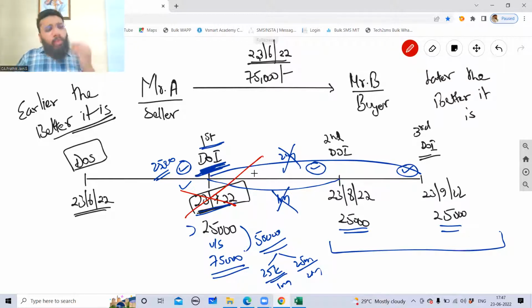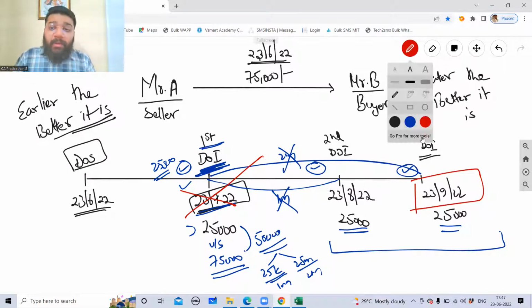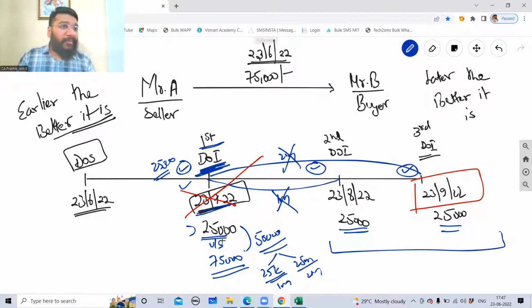Then Mr. A is telling, okay, then you tell me which date you want me to pay. Mr. B says that I will pay the entire 75,000 rupees on 23rd of September. Do you think A will agree for that? A will again put the point that as per the contract, you said you'll pay 25,000 here. Then you'll pay this 25,000 here, then this 25,000 here, which means I have the opportunity of investing this 25,000 for a period of 2 months. That is from this period to this period.